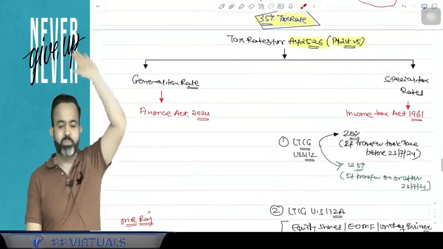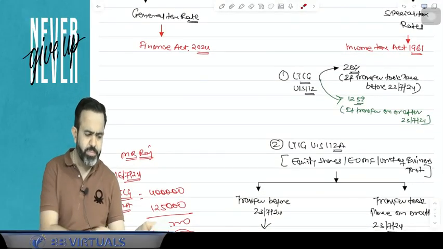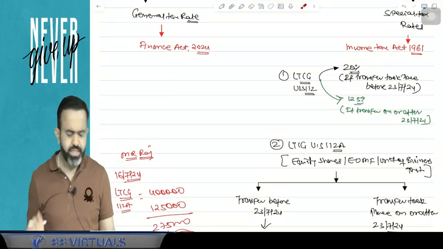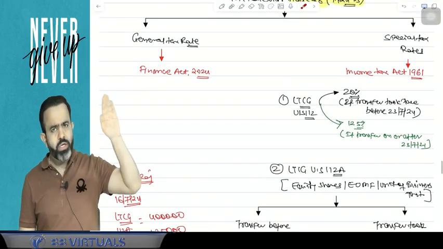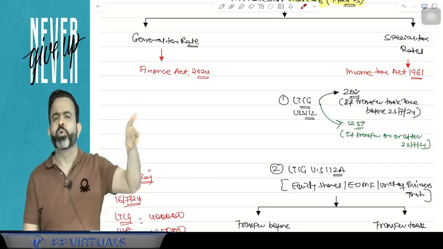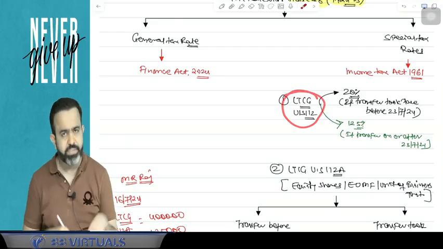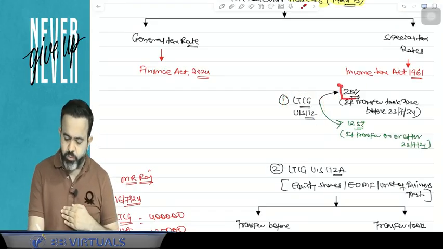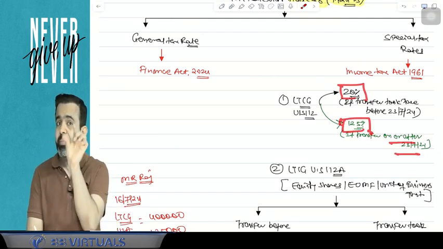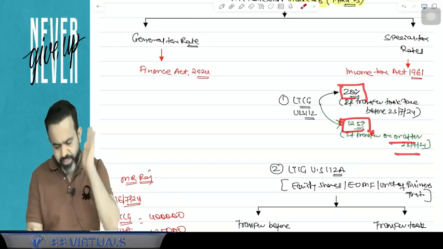So we have discussed the three special rates. First is long-term capital gain, meaning normal long-term capital gain, which is on the transfer of house property or any debenture bonds or jewelry and all. This long-term capital gain is taxable under section 112. Earlier the tax rate was 20%, but from this date it is reduced to 12.5%. This may be beneficial for the assessee, but they have removed the indexation benefit, which we will discuss in capital gain.